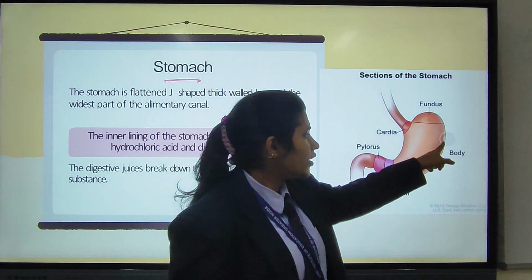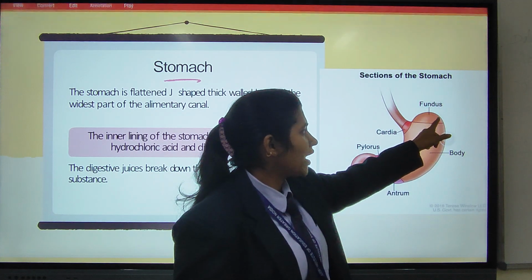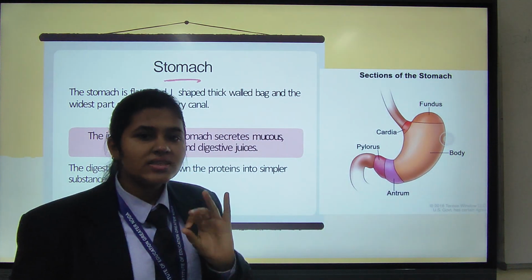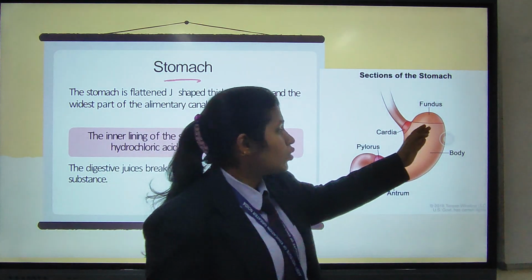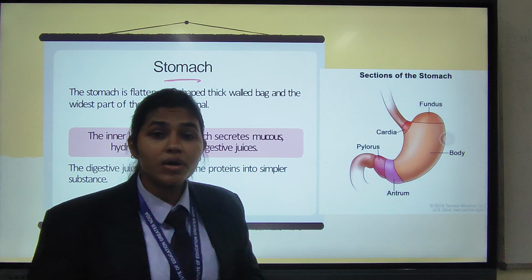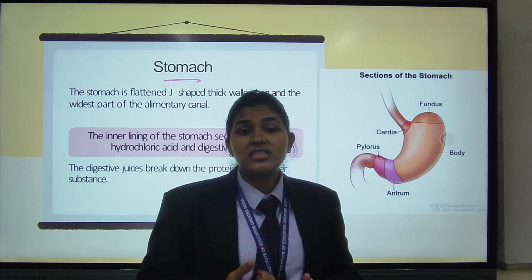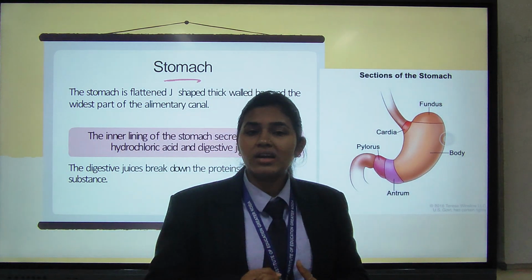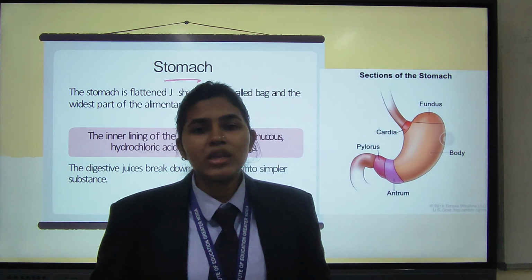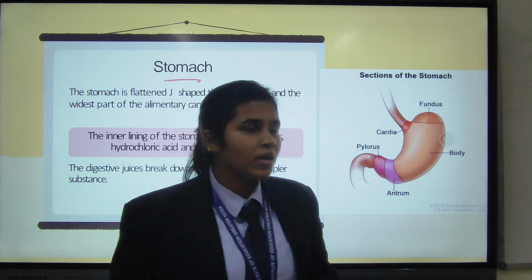So the stomach secretes three things, which are HCl, mucus and the digestive juices. The mucus in the lining of the stomach protects the stomach from the HCl. The HCl is a very strong acid secreted by the stomach. So the mucus present in the stomach protects the lining of the stomach from getting damaged.